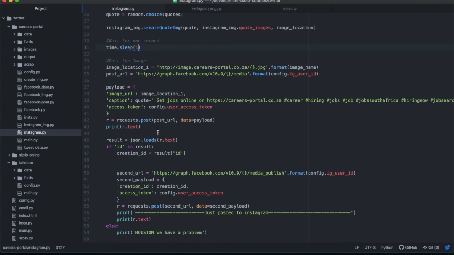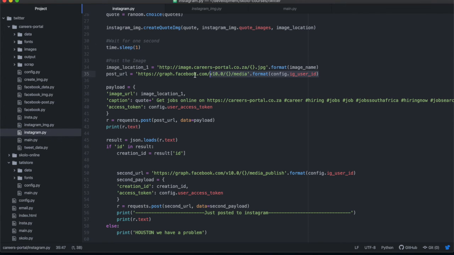And remember, this is in two stages. But the first stage is where we are now, creating what we call the creation ID. So that first URL that we need to post to is this URL over there. It's graph Facebook media. And then inside of there, we're going to input our IG user ID.